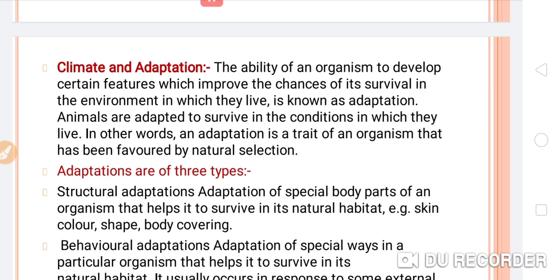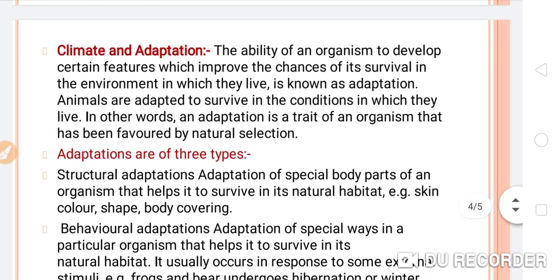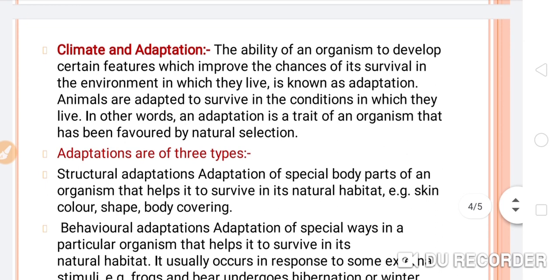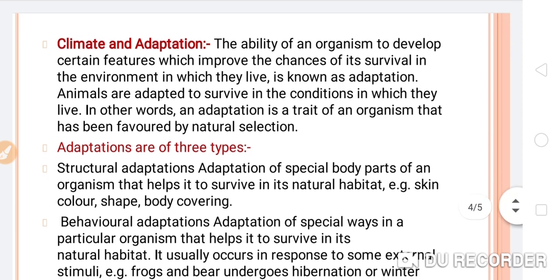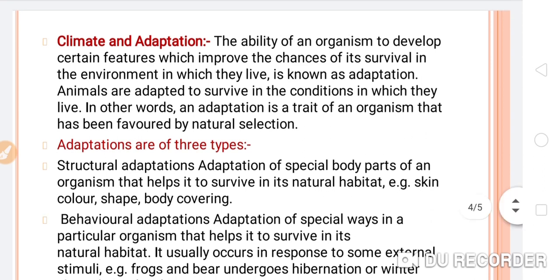The ability of an organism to develop certain features which improve the chances of its survival in the environment in which it lives is known as adaptation. So this is the definition of adaptation.